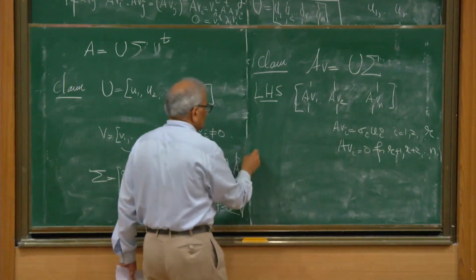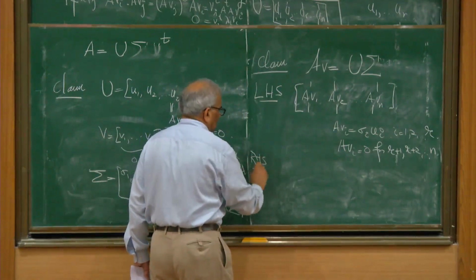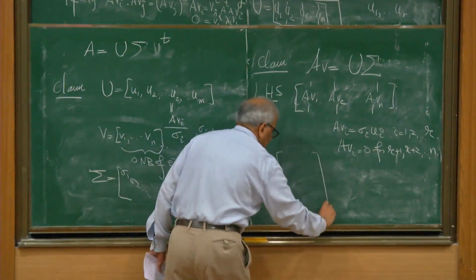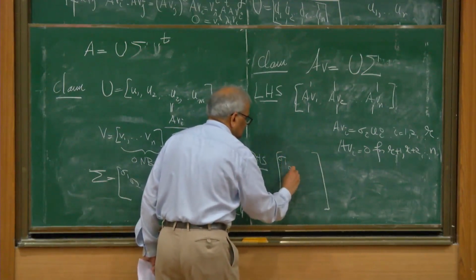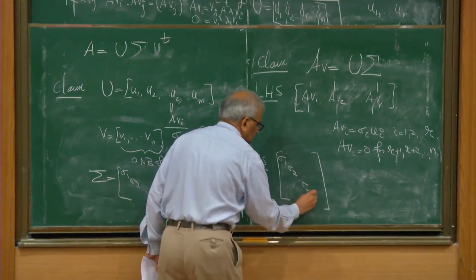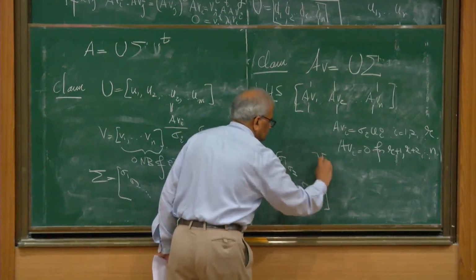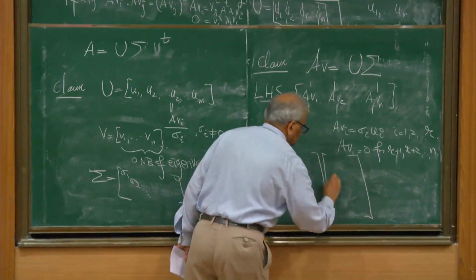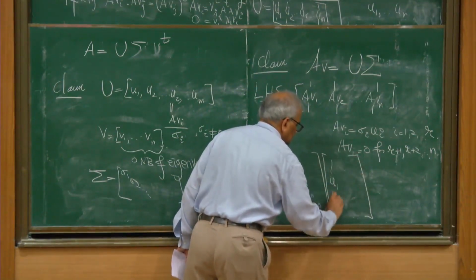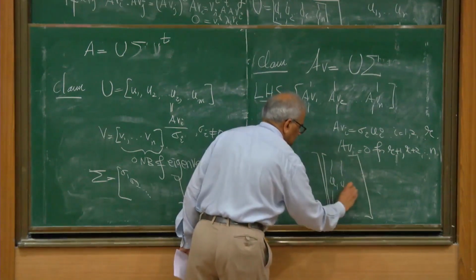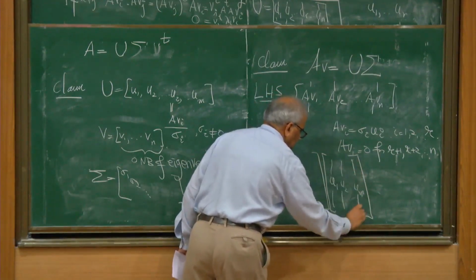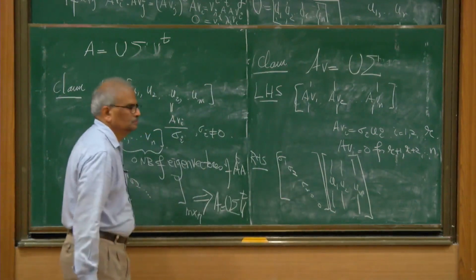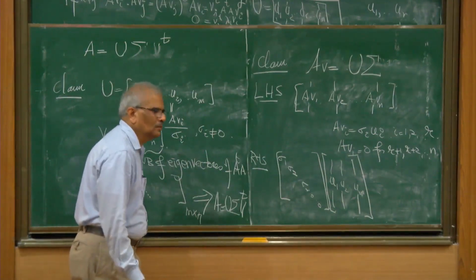What is the right hand side? What is this matrix?